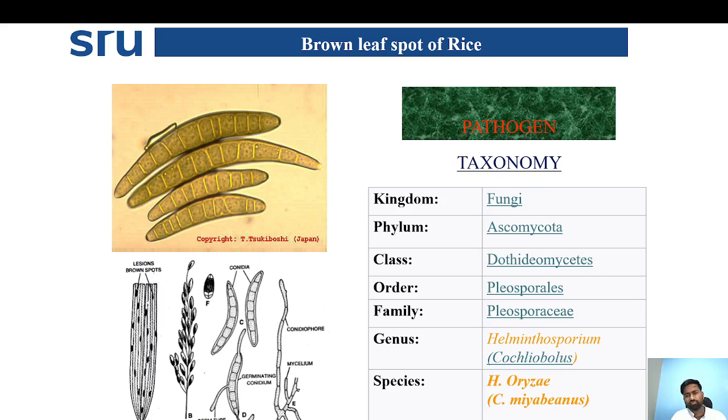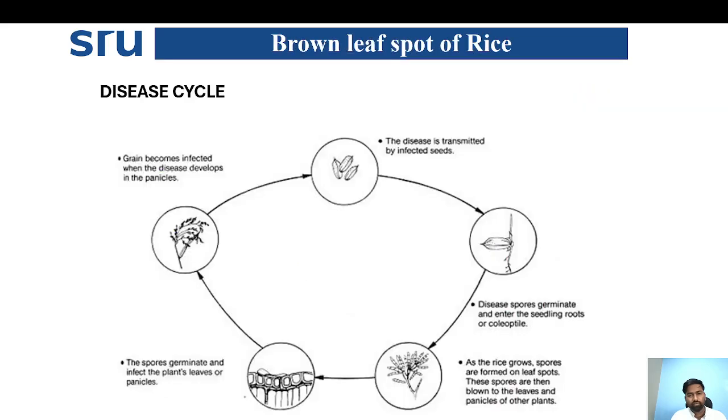Coming to the etiology, the fungus belongs to the phylum Ascomycota, the genus Helminthosporium, and the sexual stage of the fungus is Cochliobolus miyabeanus. It produces three to four slightly curved conidia. Coming to the disease cycle, this disease is both seed borne and soil borne. Mainly the disease spreads through seed borne inoculum.